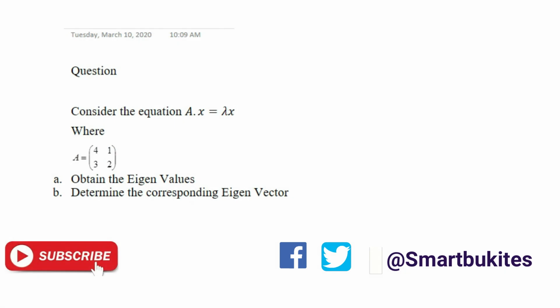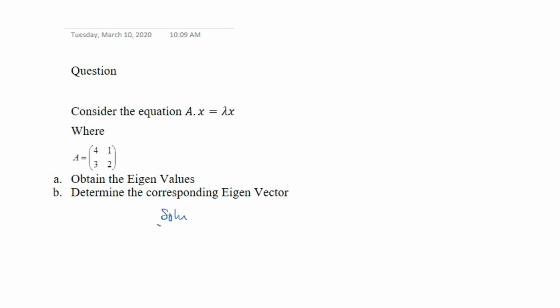So, solving this, we are going to be finding the eigenvalues. We take our matrix A and subtract lambda multiplied by an identity matrix, which is [1, 0; 0, 1].